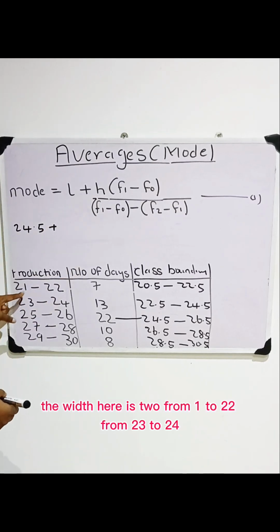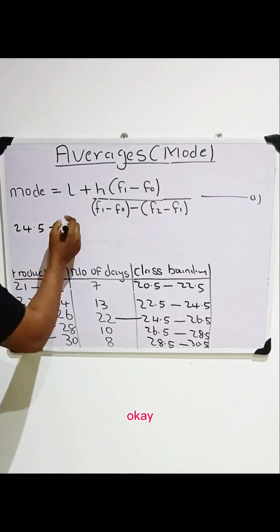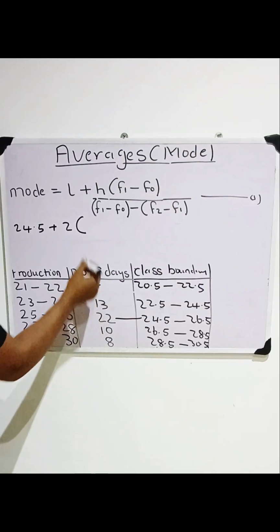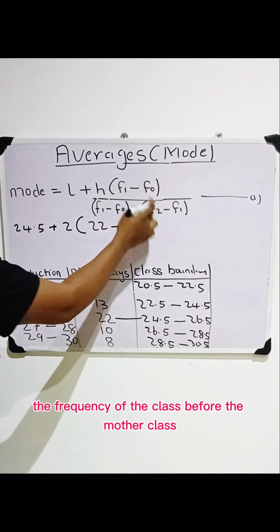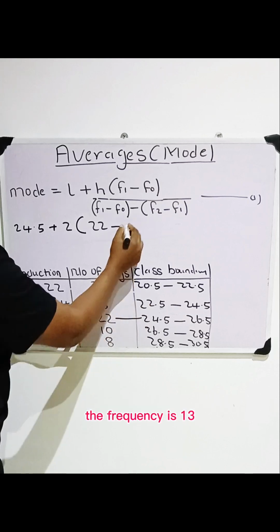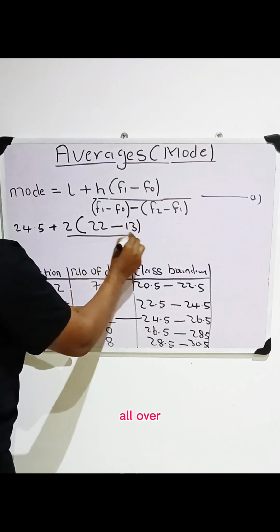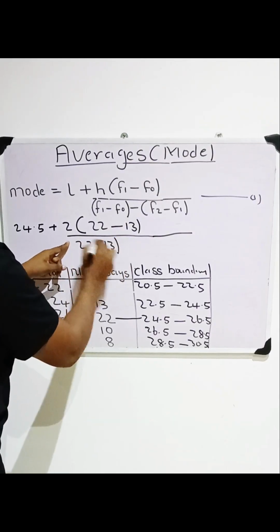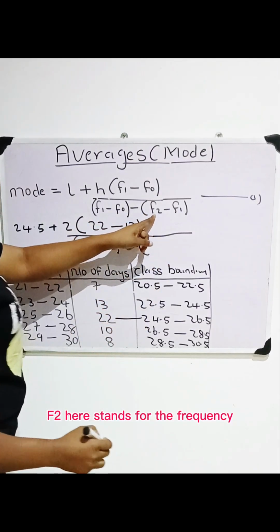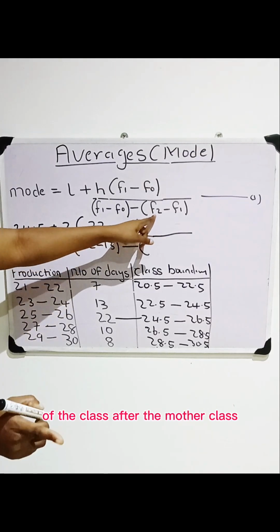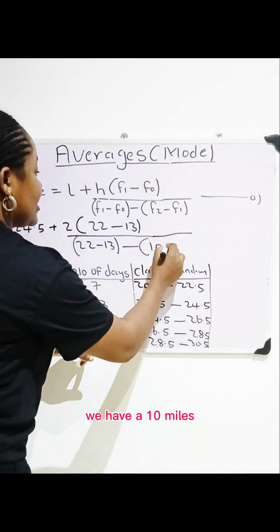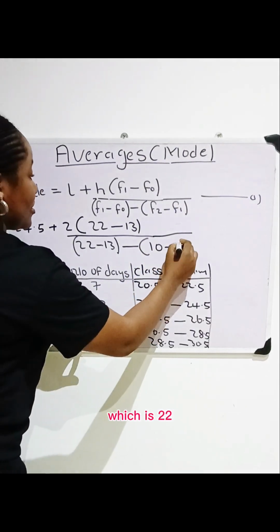The width here is 2, from 23 to 24, that's 2, times the frequency of the modal class, which is 22, minus the frequency of the class before the modal class, which is 13, over the same thing, 22 minus 13, minus F2, which stands for the frequency of the class after the modal class. The class after the modal class has a frequency of 10, so we have 10 minus the frequency of the modal class, which is 22.